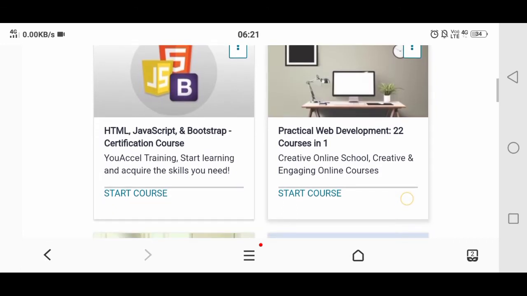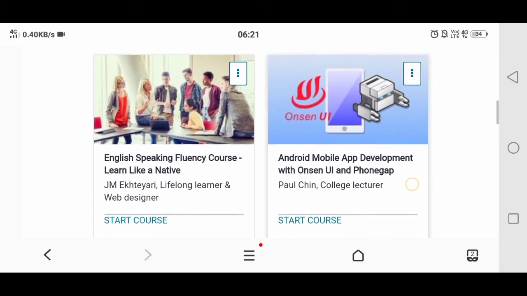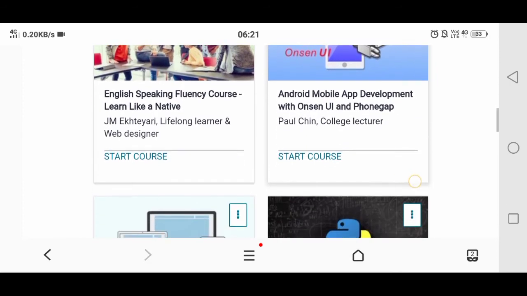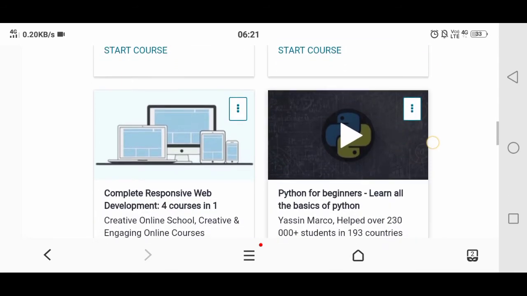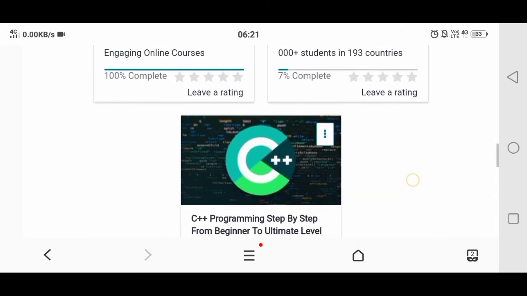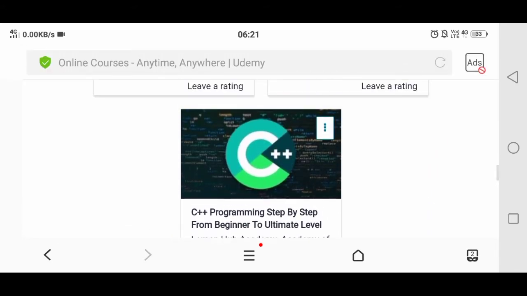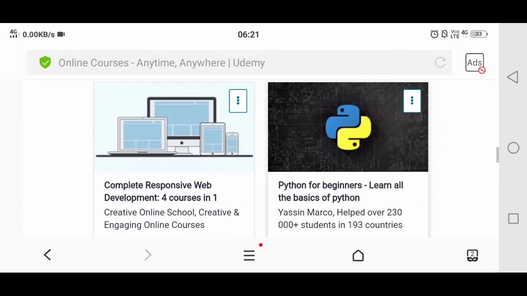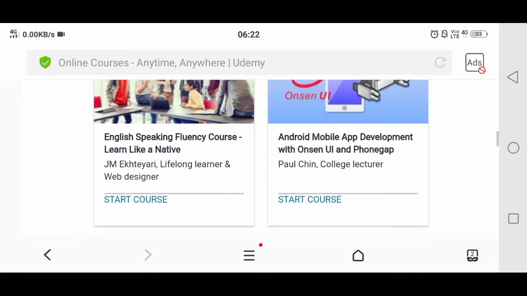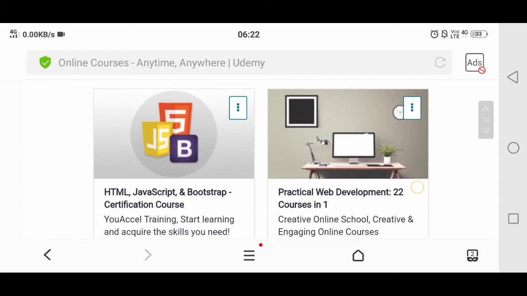Web development is done using HTML, JavaScript, Bootstrap, CSS and many more. Here three types of courses are provided in one course, and many more, like English fluency skills, Android mobile app development, and a complete web responsive development course, like 4 courses in one, then C++ programming and Python. These are the top 5 courses which Udemy is providing. If you are interested, I will definitely provide the link in the description box, otherwise comment in the comment box. If you have any doubts regarding this, I will definitely solve your doubts.